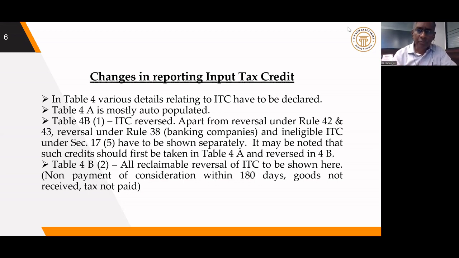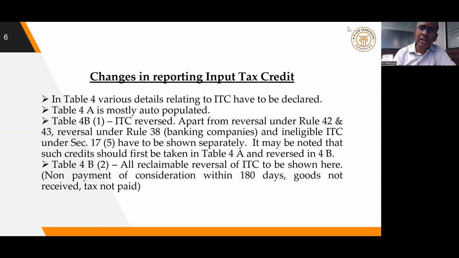All other reversals will come under 4B2. If you see this 4B2, apart from 17.5, rule 42 and rule 43, there are certain circumstances where reversal has to be done. For example, if the taxpayer is not making payment to the supplier within 180 days, he has to reverse the credit.